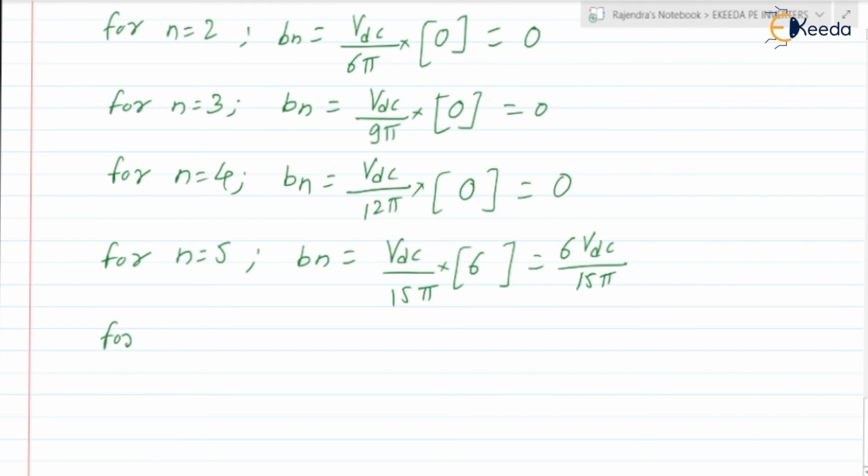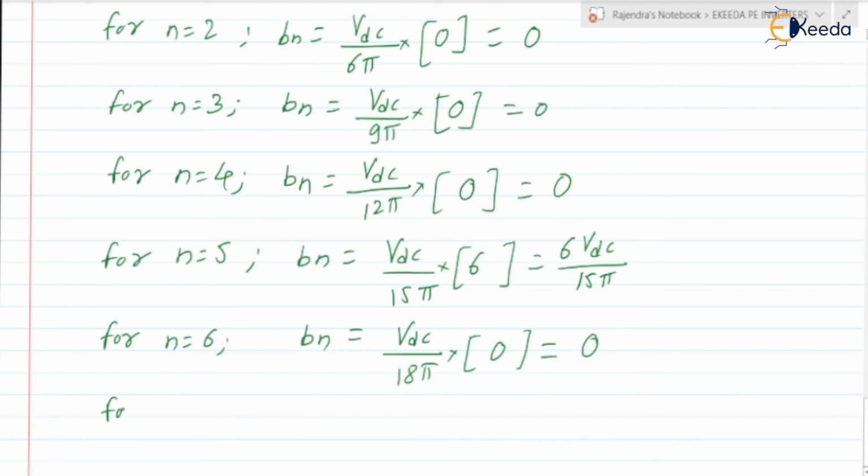Similarly we can check for n is equal to 6, the Bn value is VDC upon 18 pi into this bracket. If you check, it will be 0, so Bn is equal to 0 only for n is equal to 6.